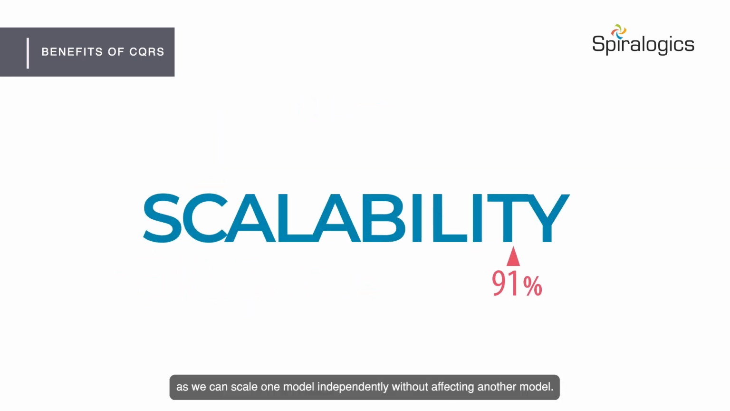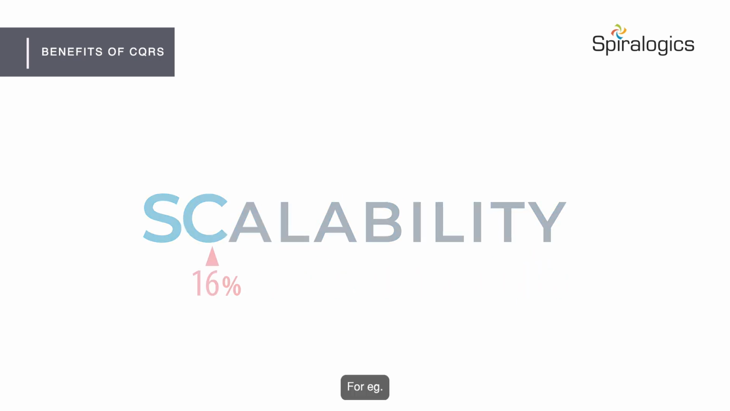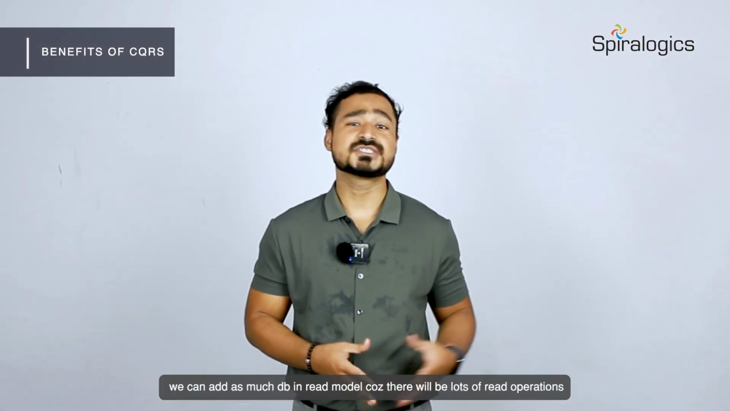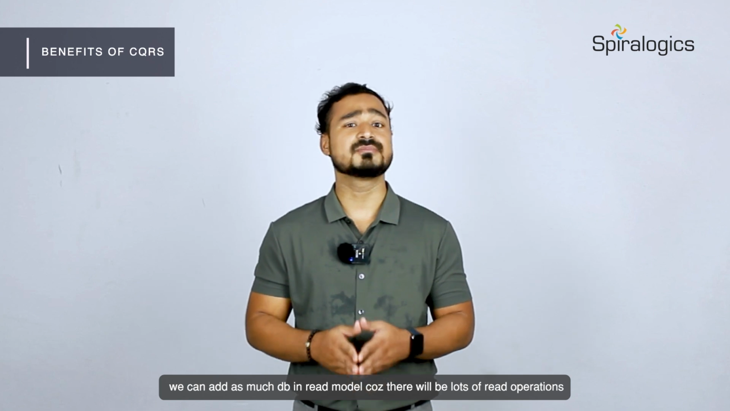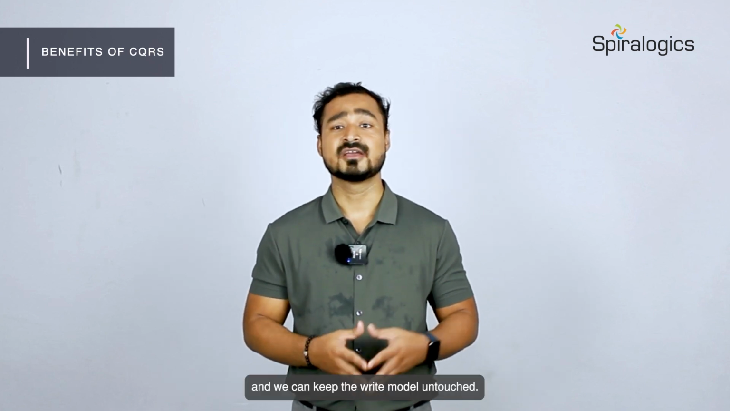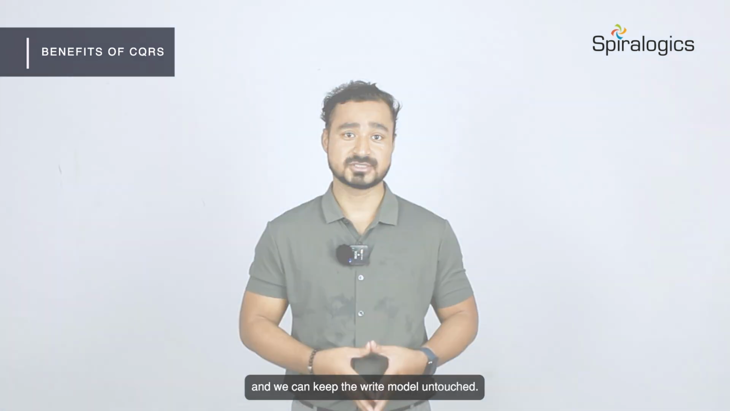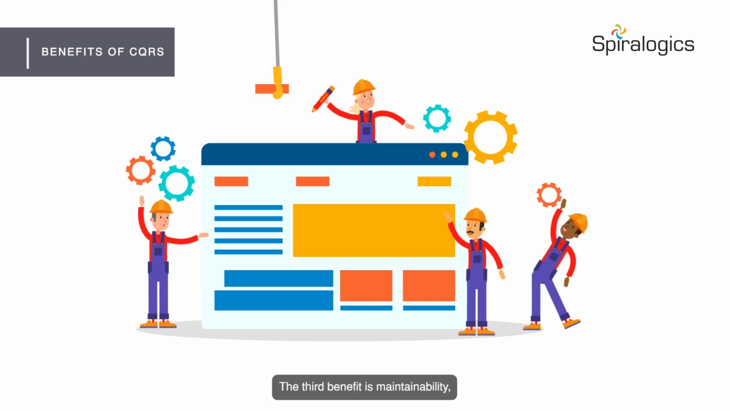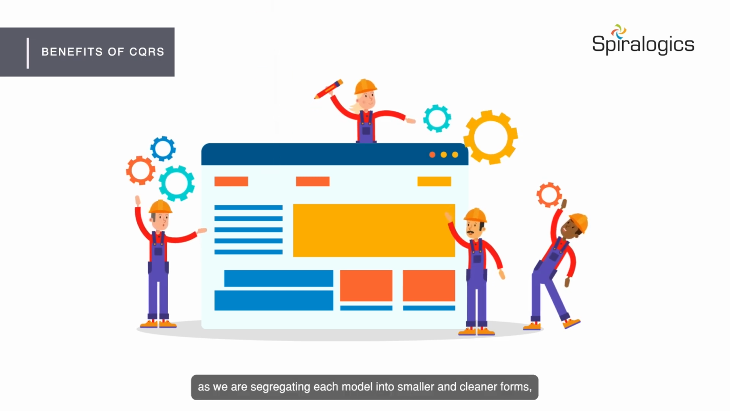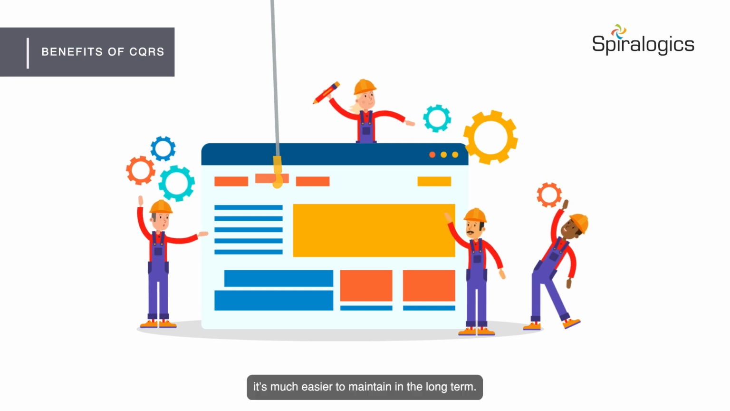The second benefit is scalability, as we can scale one model independently without affecting another model. For example, we can add as many databases in the read model because there will be a lot of read operations, and we can keep the write model untouched. The third benefit is maintainability, as we are segregating each model into smaller and cleaner forms. It's much easier to maintain in the long term.